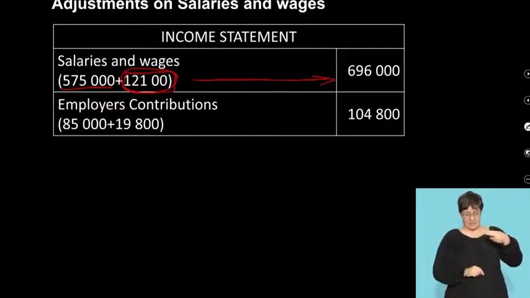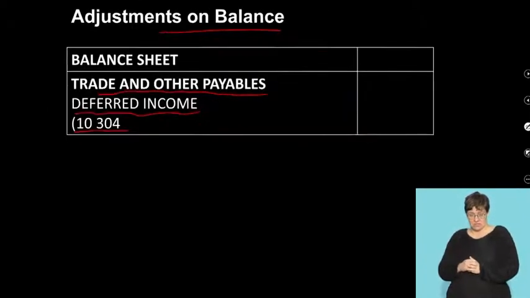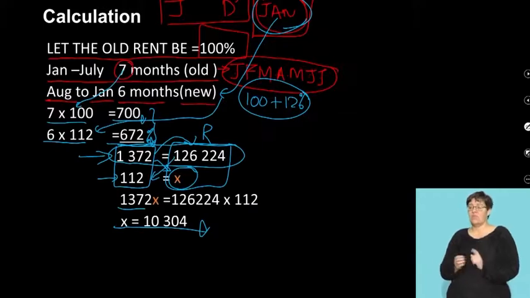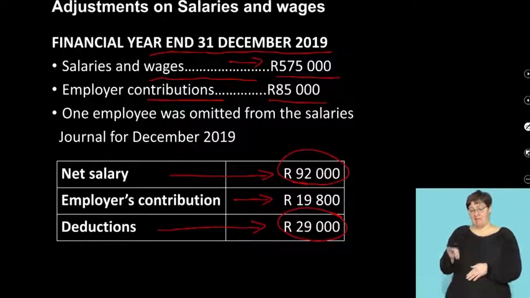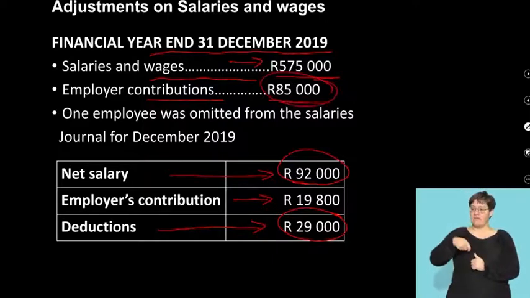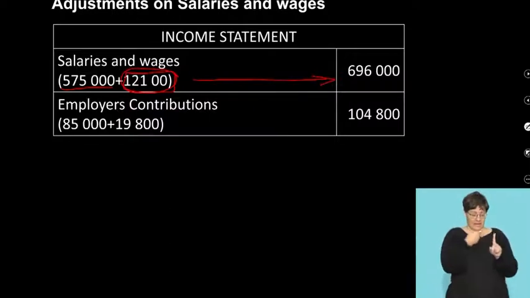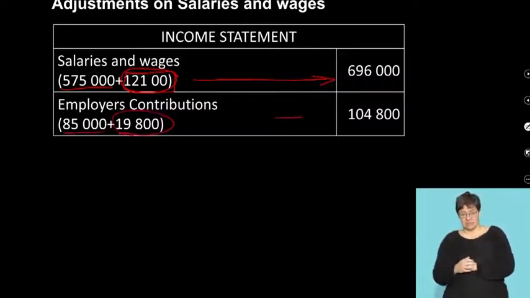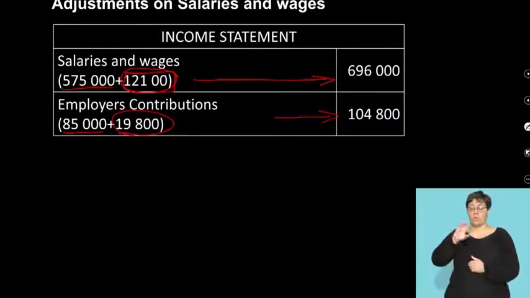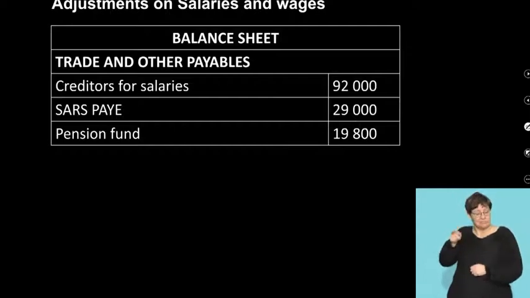Now watch, your employer's contribution was the 85,000. Again, your 85,000 coming from your employer contributions. Here we go. 85,000 was a given figure in my trial balance. So I start off with the 85,000, right? Plus the 19,800 to give me a figure of 104,800. Okay, the next one. And this is important now, guys.